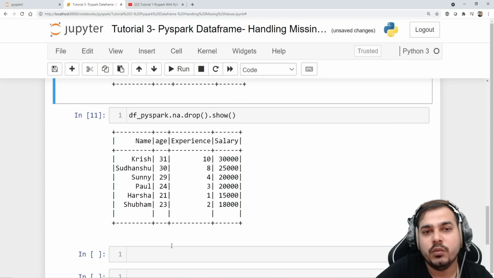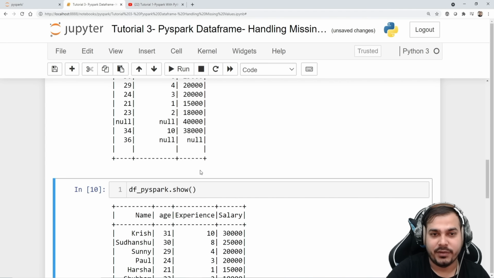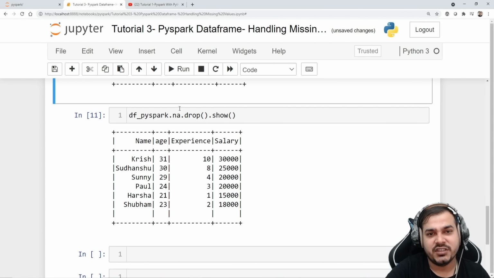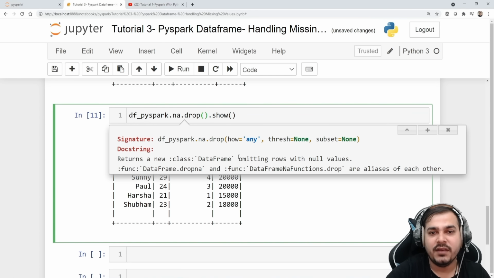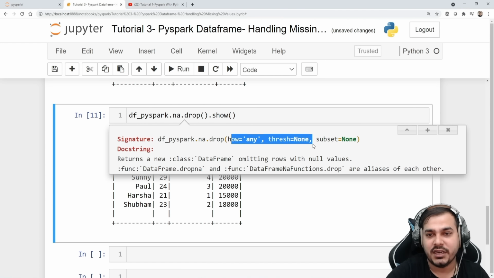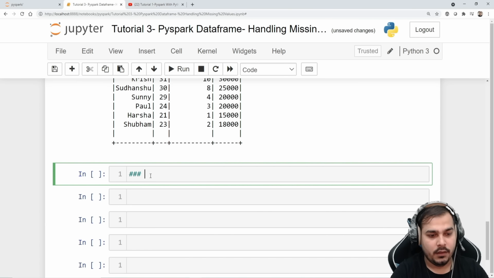In short, whenever you use .na.drop, it is going to drop those rows wherever NaN values or null values are present. Okay, perfect. This much is fine. If I go and search in drop, there are main features: one is how, one is threshold, and one is subset. So let's try to understand these features. First I will start with how.